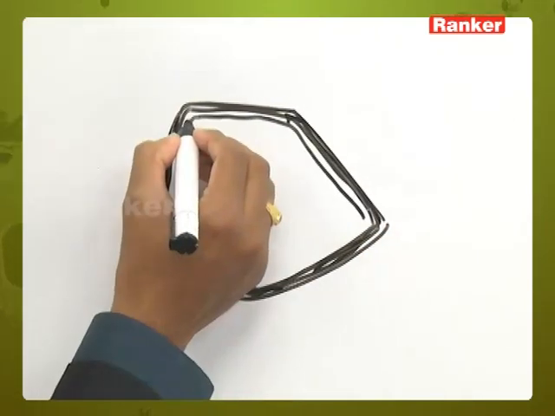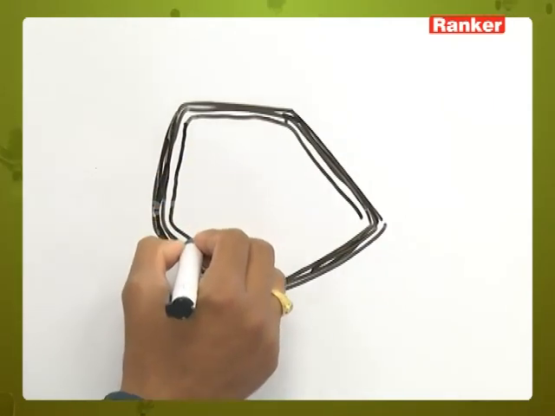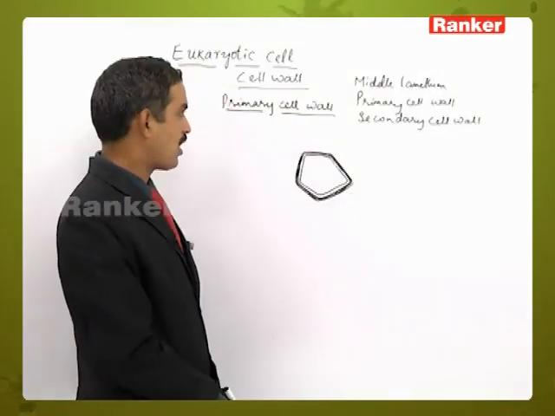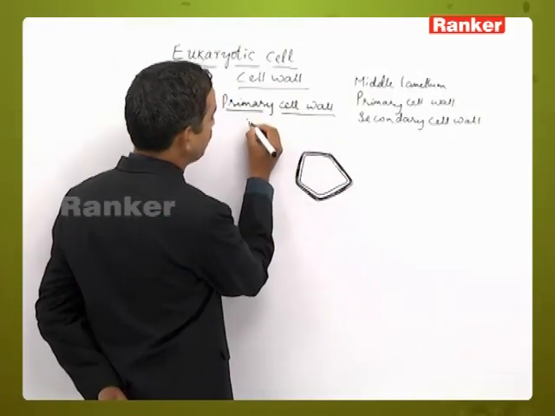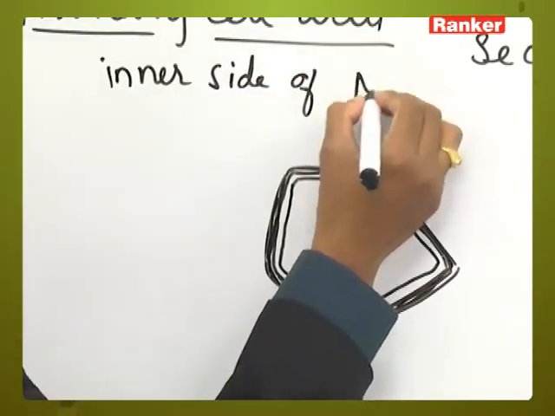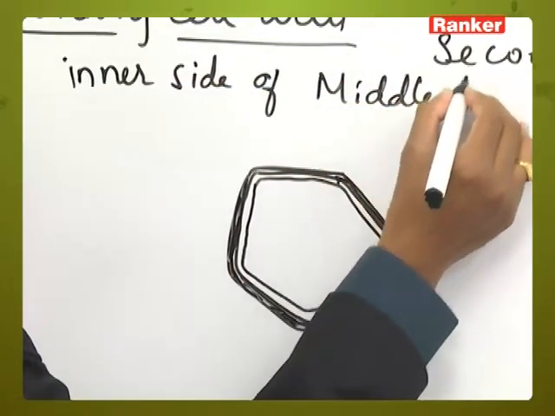And on the inner side of the middle lamellum, a layer is formed, that is called the primary cell wall. So it is always formed towards the inner side of the middle lamellum.